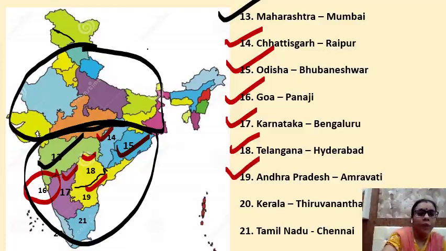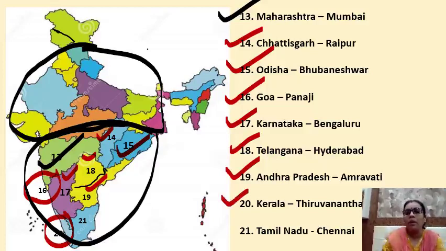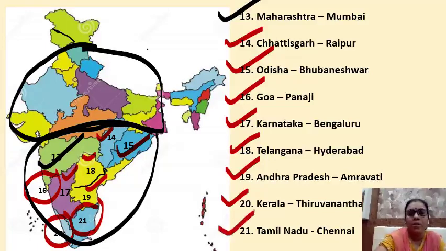Then the 20th one is Kerala. The capital of Kerala is Tiruvananthapuram. Then comes 21, Tamil Nadu. The capital of Tamil Nadu is Chennai.